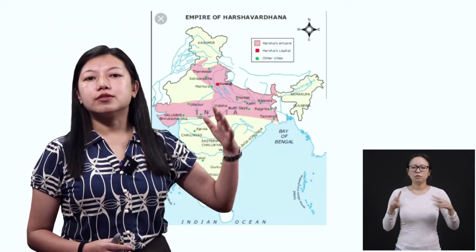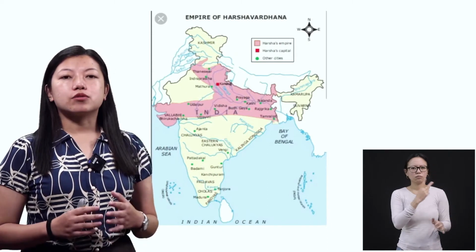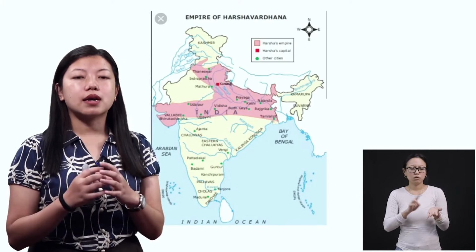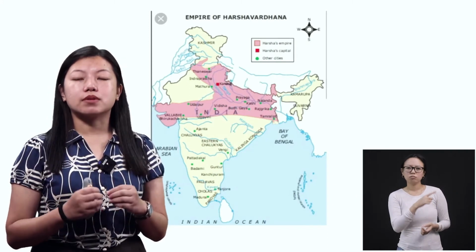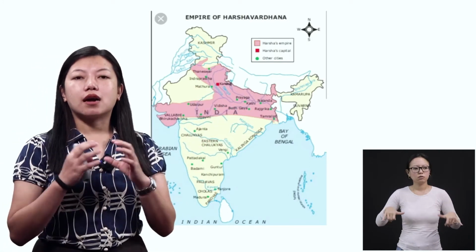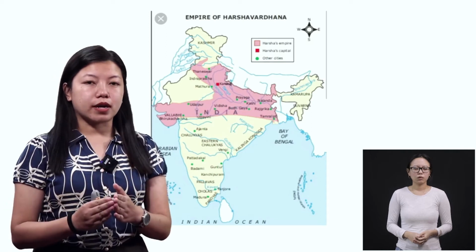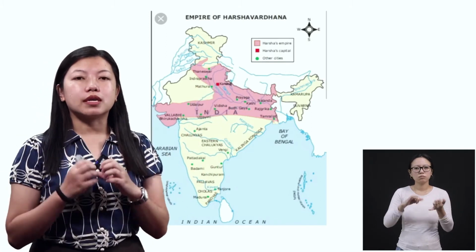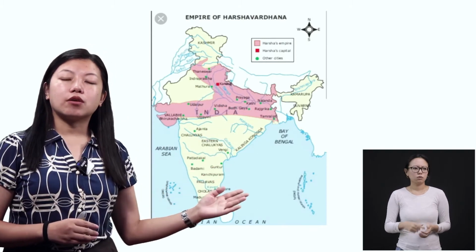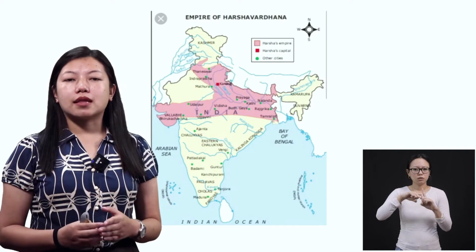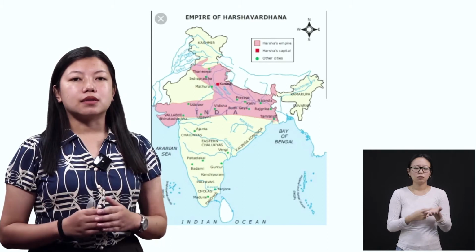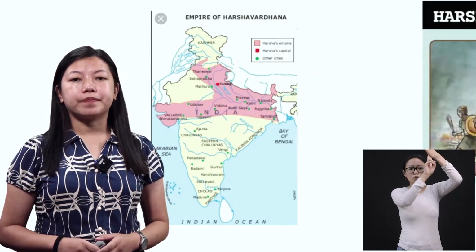So here you see a map of India, right? So the pink color area, these were the areas that were conquered by Harshavardhana when he was a ruler. Now these areas were under Harsha. Remember, he was a ruler, right? So these areas belong to him. So he used to control these areas, okay? So in the south were the Chalukyas and the Pallavas. However, most of the northern part of India was under Harshavardhana, okay?